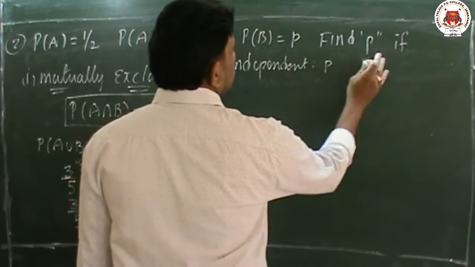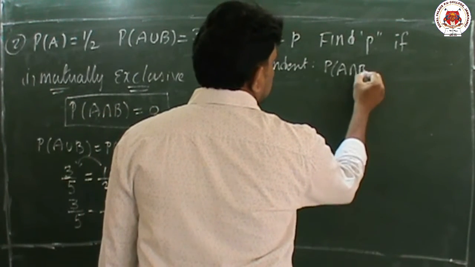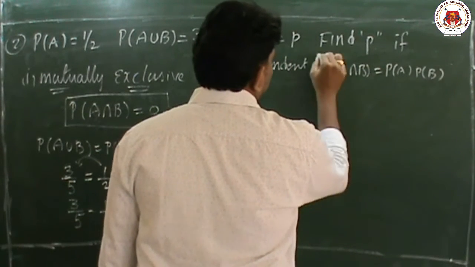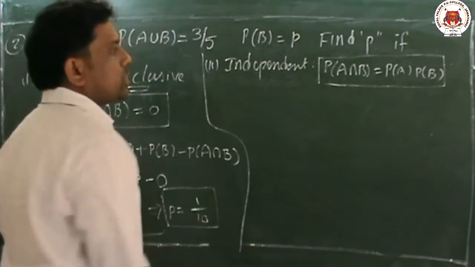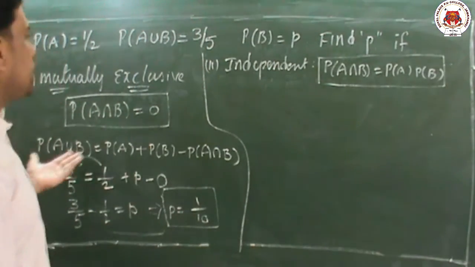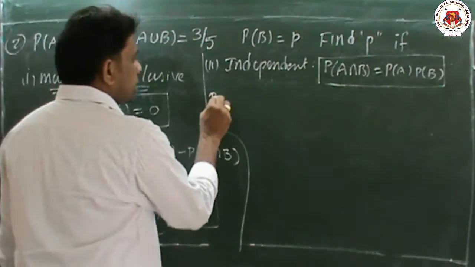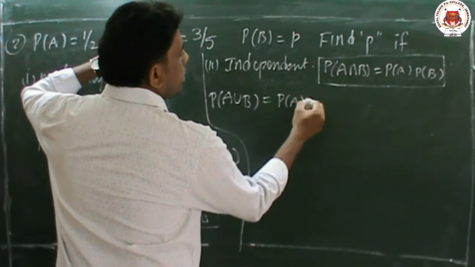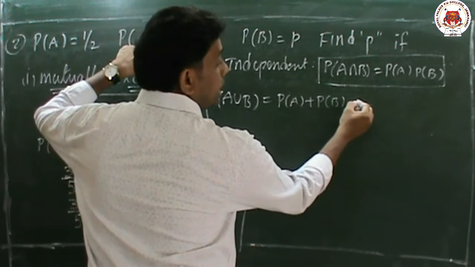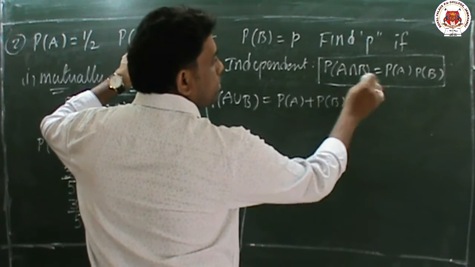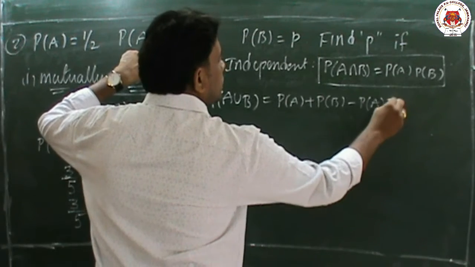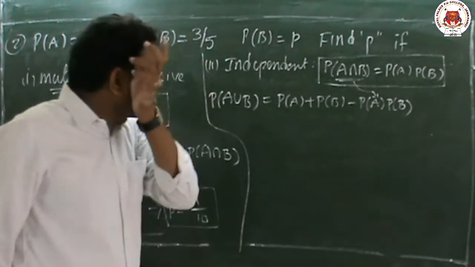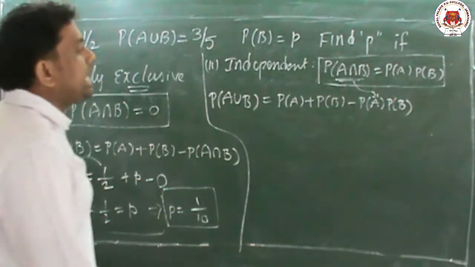Independent means we know it. What is the formula? P of A intersection B is equal to P of A into P of B. Same formula we will take, because P of A union B is given. The formula is P of A plus P of B minus P of A intersection B. But in the place of A intersection B, we can write P of A into P of B. Why? Because A intersection B value is P of A into P of B, because these are independent events.